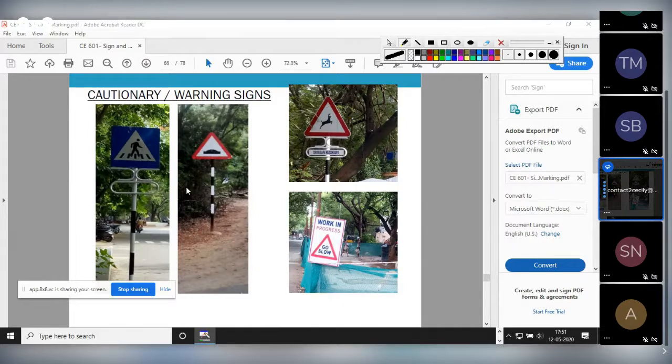And since in IIT Madras campus, there are deer that roam here and there, in the campus deer are there. So they have provided this one, deer and monkeys. So please go slow. Deer may cross the road, so you have to be cautious. That's why they have given this deer symbol. See, this is also another kind of cautionary sign, which gives us the idea that a pedestrian crossing is ahead. See here, pedestrian crossing is here. So pedestrian crossing is there.